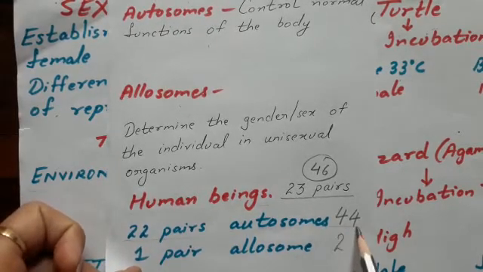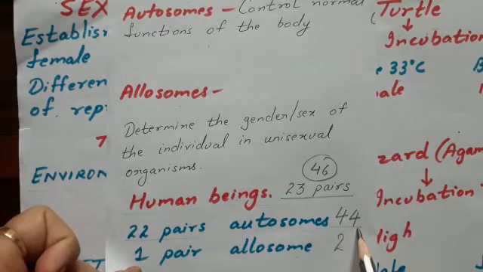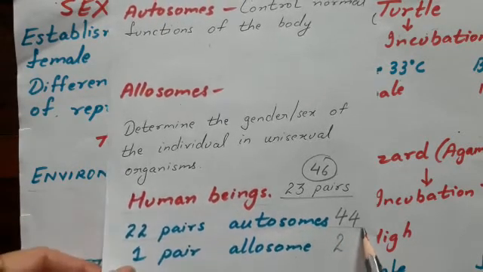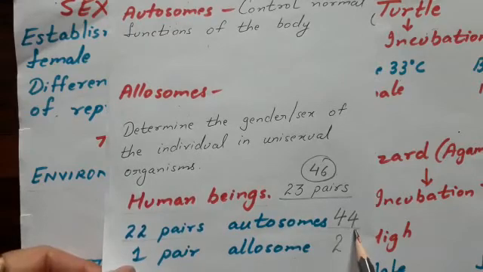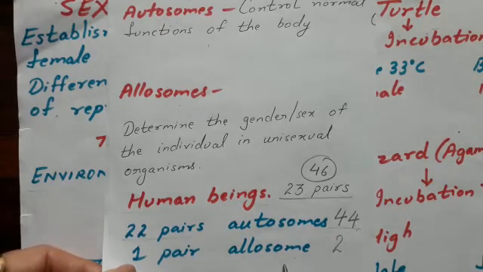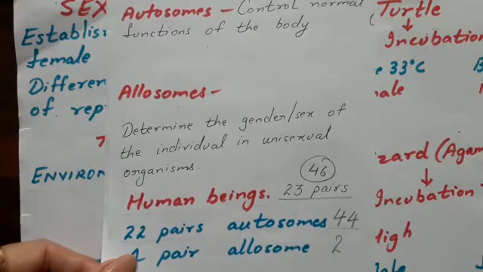Now these 44 autosomes are the same in male and female, but the 1 pair, the allosome, which decides the gender of the organism, is what differs in male and female.